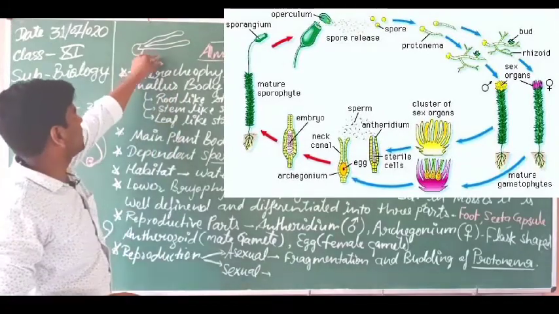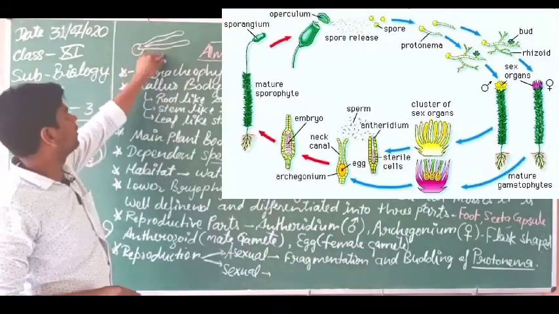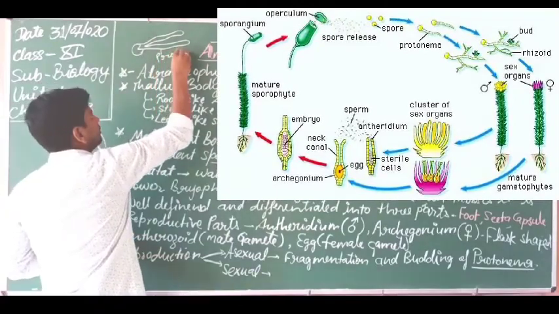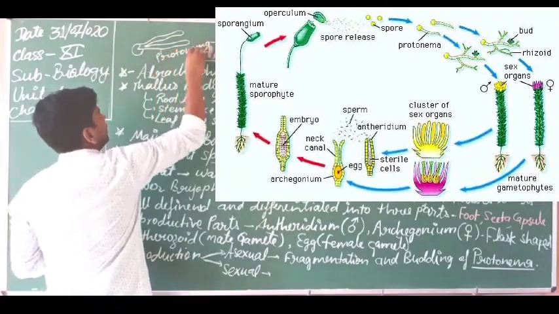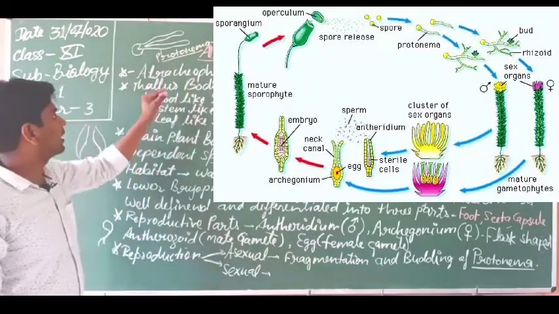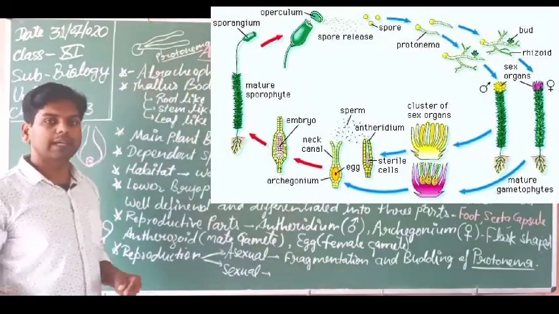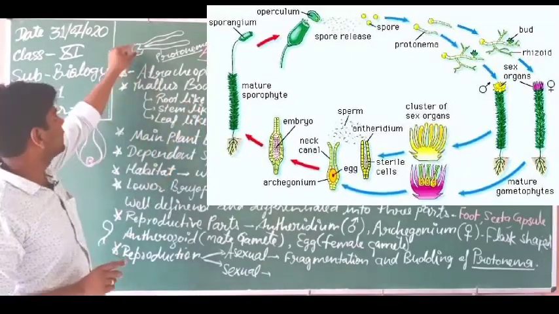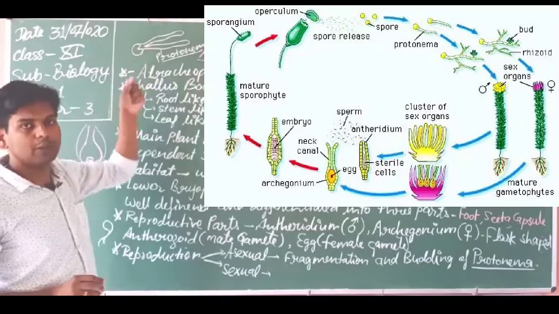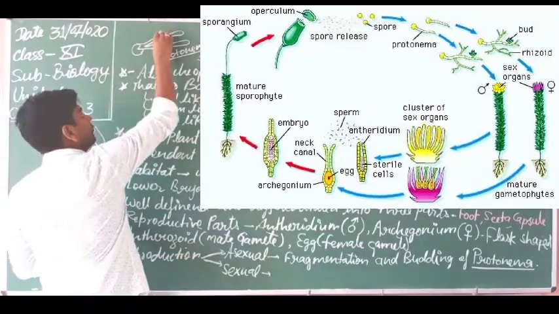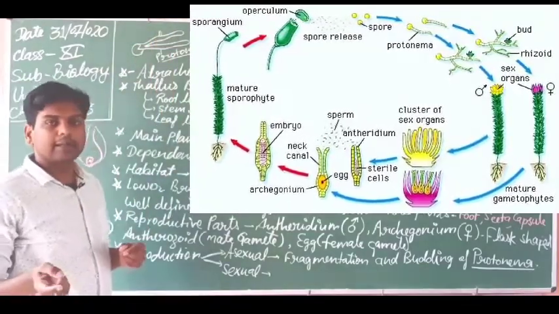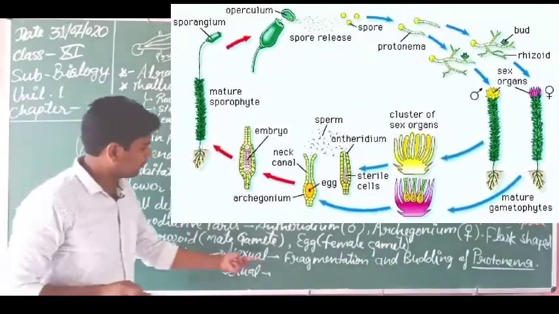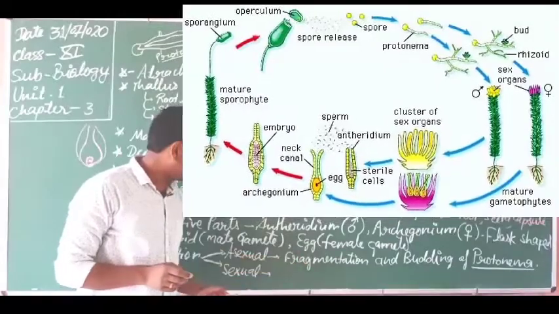This is known as the protonema. If it gets broken, the fragment of protonema is capable of producing a new bryophyte. The protonema also produces buds, and a lateral bud can produce a new individual of bryophyte. This is fragmentation and budding in protonema.